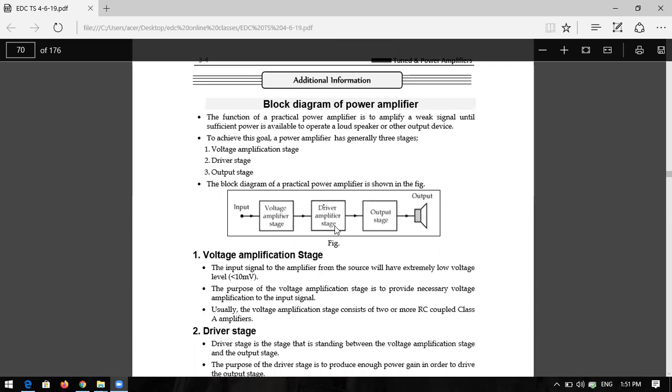In the power amplifier stages, the first stage is the voltage amplifier like a class A power amplifier, the driver stage is class B, and the output stage is class C. Like this, there are different power amplifiers present in the overall stage, and the output is given to the load. What is the load here? Loudspeaker, or you can also connect a motor.